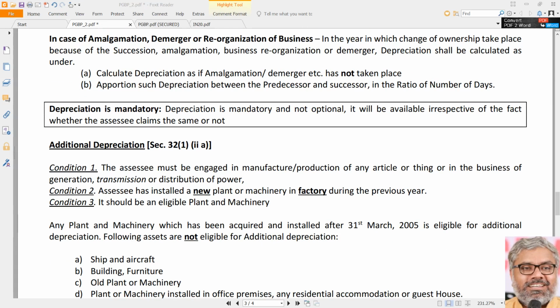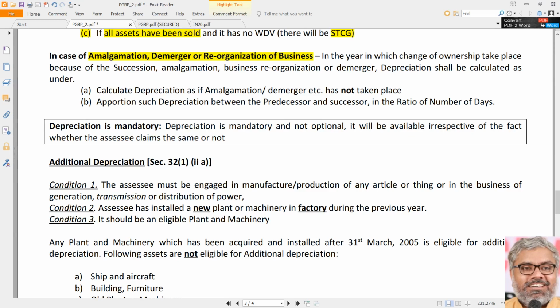Then, some other situations can also be given in examination questions. What if there is some amalgamation, demerger or reorganization of the business? Sometimes it might happen, for example, there is a change in the ownership of the business. Anything can happen. Ownership of the assets can change, right? That can happen due to succession, amalgamation, business reorganization or demerger. Whatever the reason may be, the assets have changed hands. In other words, for a certain part of the year, one assessee has used them, and for another part of the year, another assessee has used them.